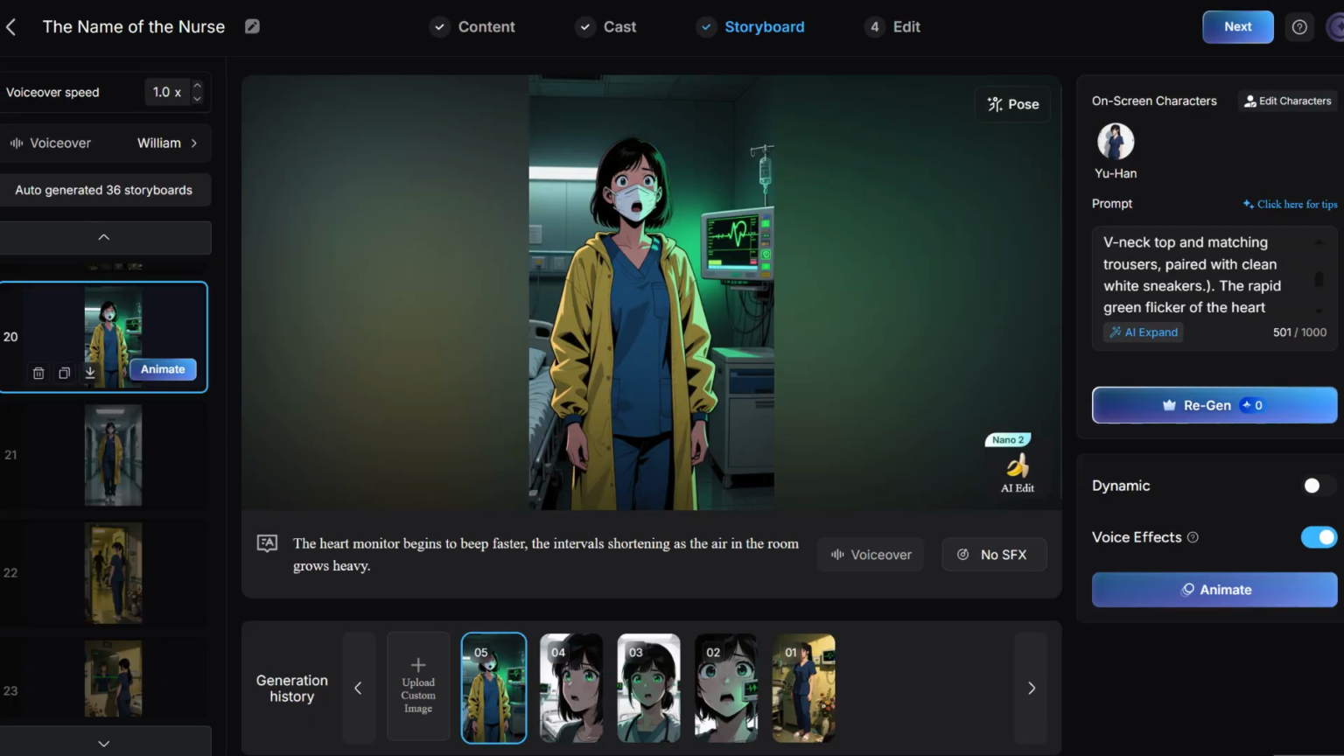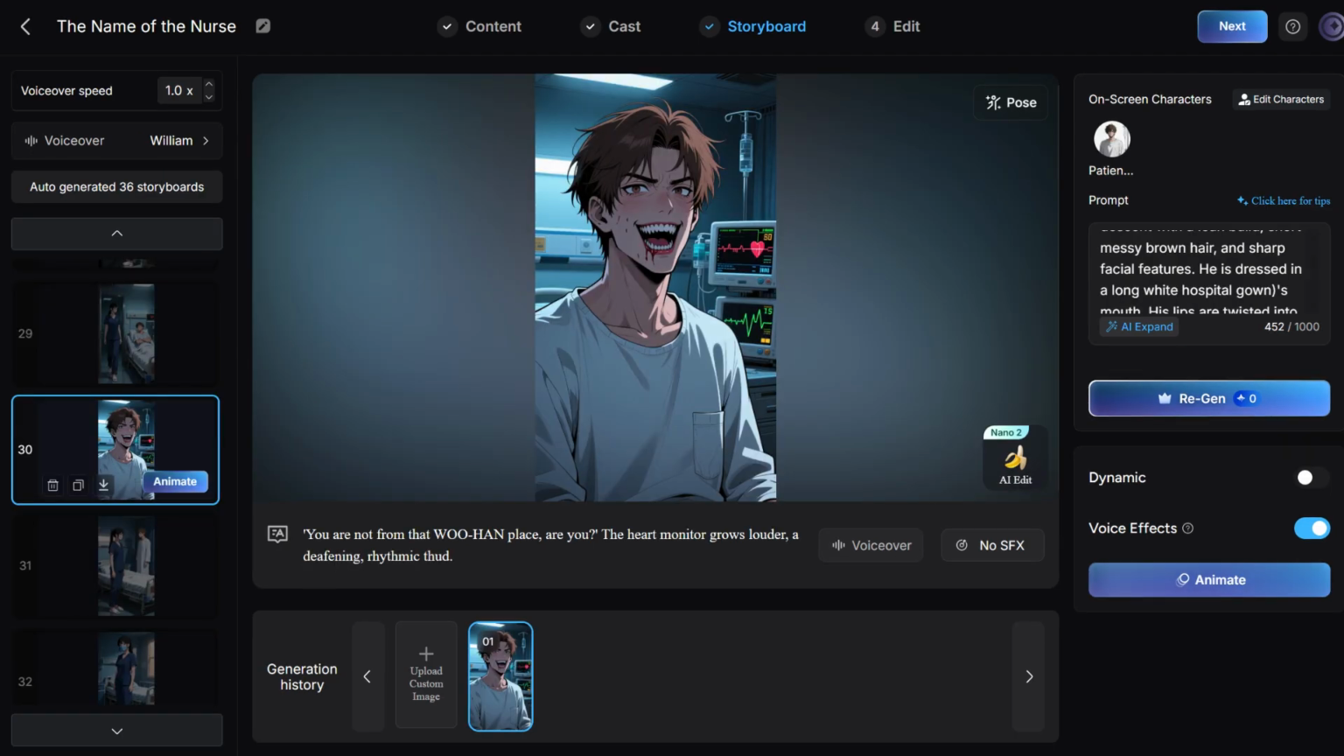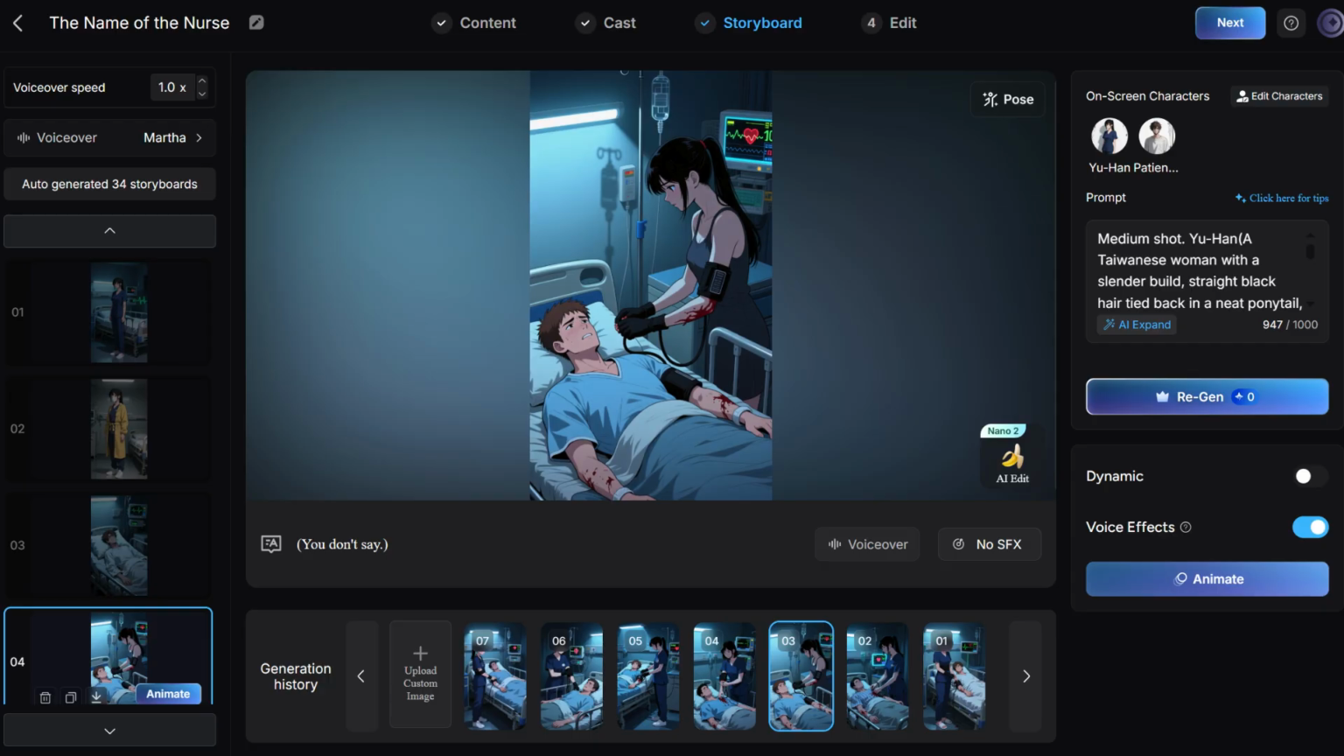Once again, AI makes the strangest mistakes. This is not how masks work. Not sure what genre this is. This is not how blood pressure cuffs work.